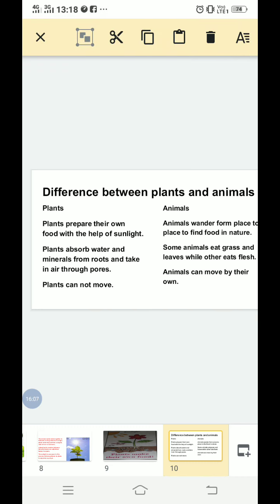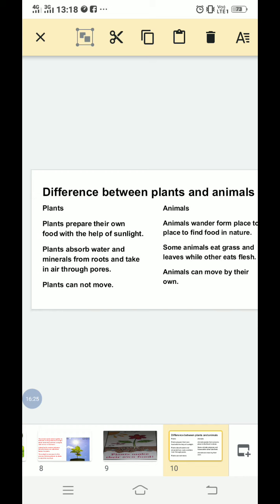So plants and animals, as we know, both are living things. That is the similarity we already know. Now what are the differences between them?